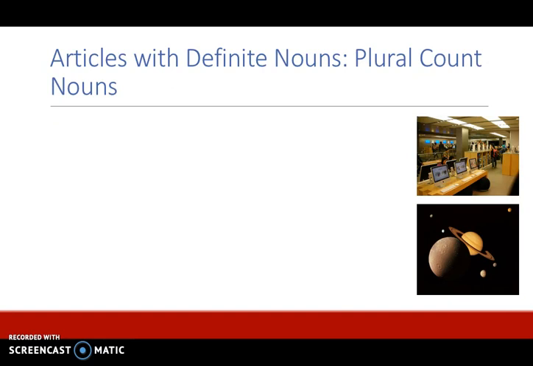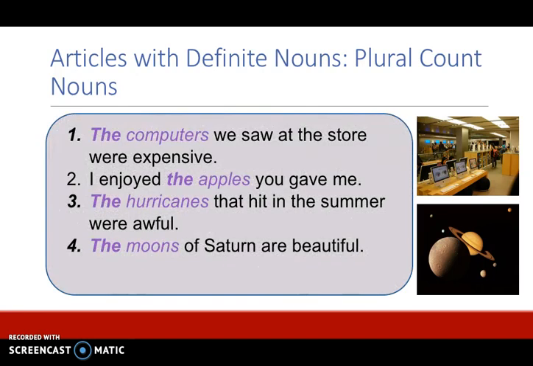Articles with definite nouns, plural count nouns. Let's look at some more examples with plural count nouns. The computers we saw at the store were expensive. So again, we saw these computers at the store, so we know which computers we're talking about. Both the speaker and the listener know which computers we're talking about. So these are definite computers and we use the. I enjoyed the apples you gave me. This is just like the singular example, except that it's plural. The listener and the speaker both know which apples we're talking about.